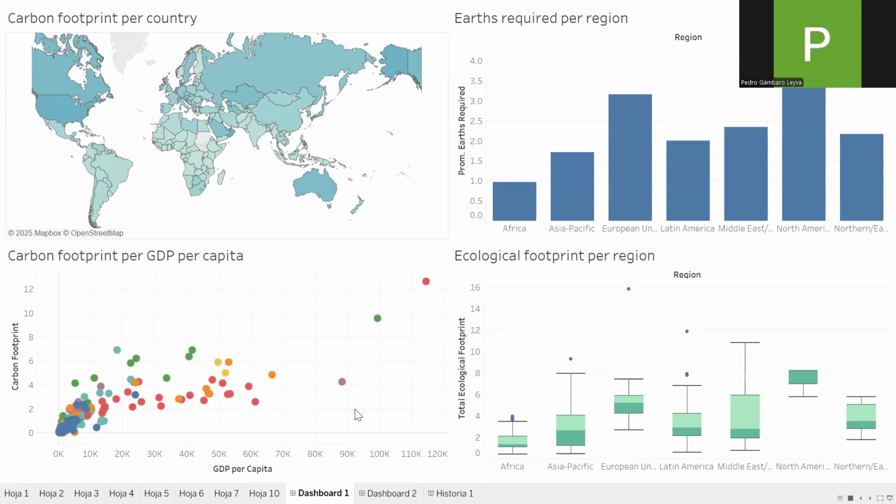First of all, the problem that I found is the carbon footprint that each country generates and that they are not able to fulfill, and we cannot live on this Earth with this amount of carbon being generated.